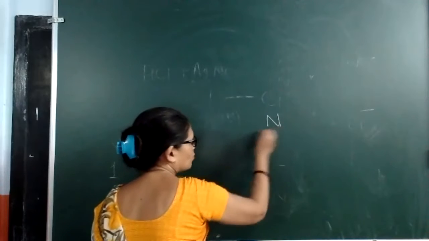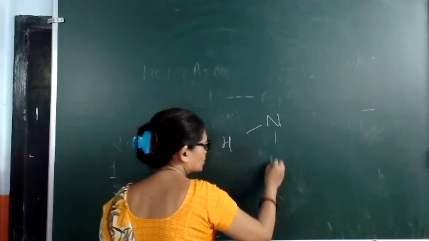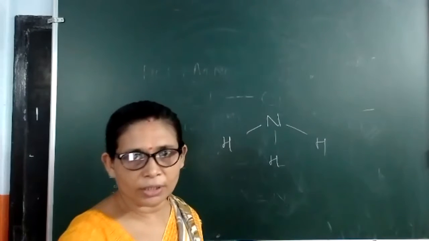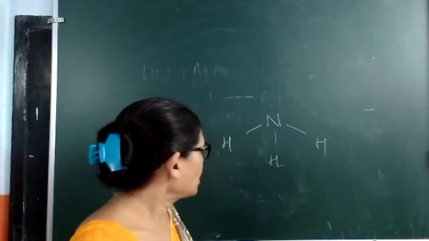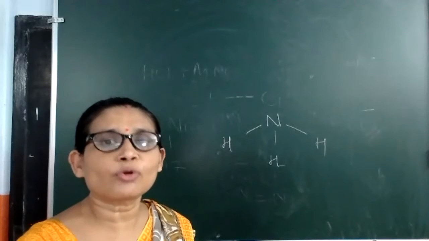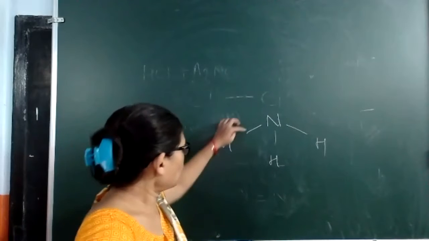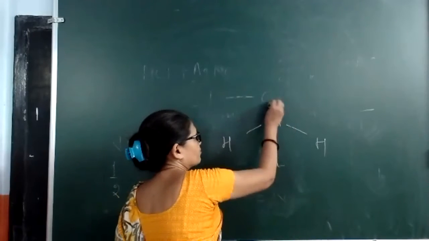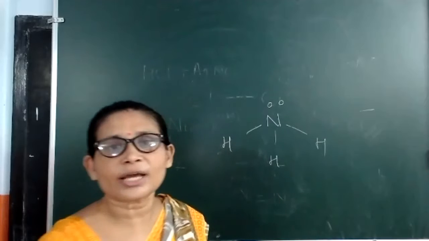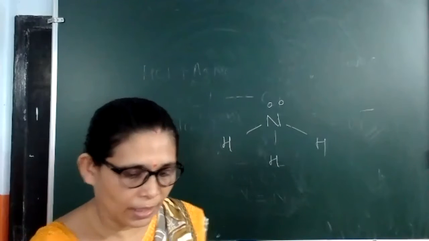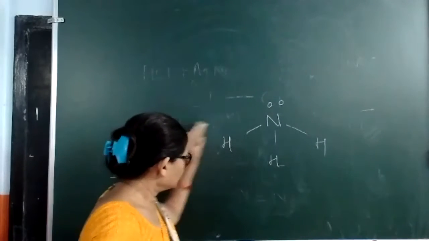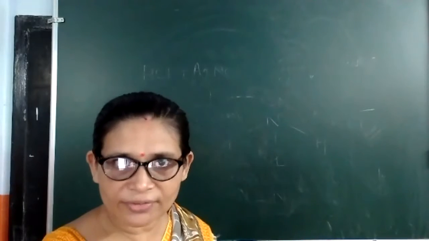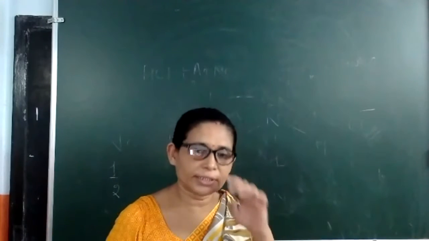Like one was asking about nitrogen. So you know that in nitrogen, this type of bond formation takes place, 3 single bonds. And how to calculate the number of lone pairs? So 1, 2, 3, 4, 5, 6, 7, 8. So here nitrogen is having 1 lone pair. For methane also you have studied, water also you have studied.